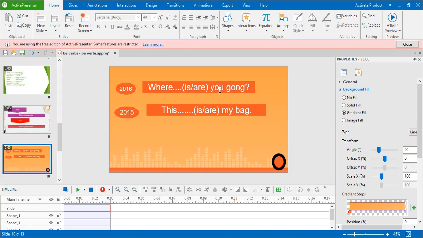එතකොට ඉංග්‍රීසි වලදී you කියන්නේ බහුවචන ගන්නවා නේද? එහෙනම් you එක්ක එන්නේ be verb එක am නෙමෙයි is නෙමෙයි. එහෙනම් what's the answer? Where are? You have to underline are. Where are you? Very simple question.